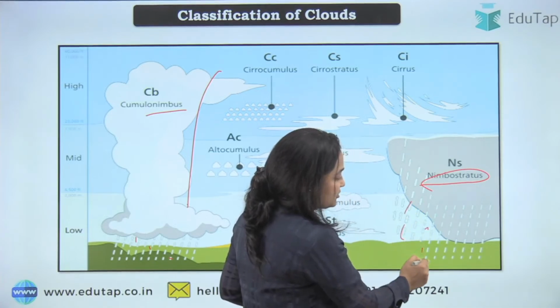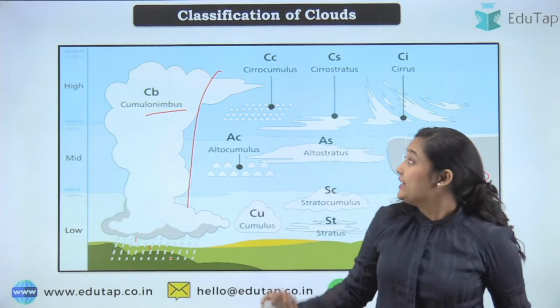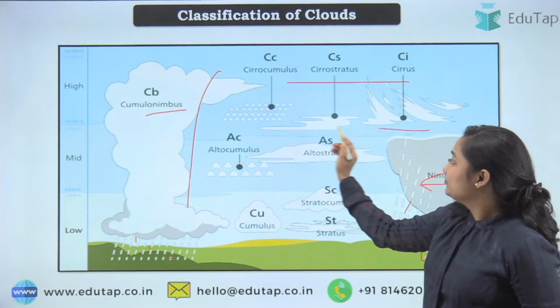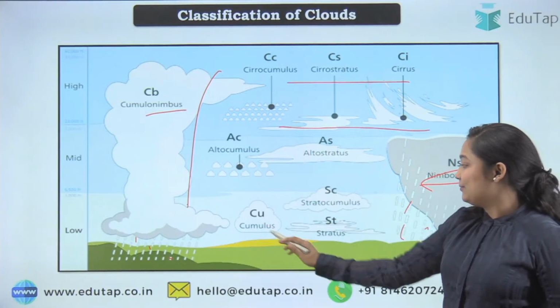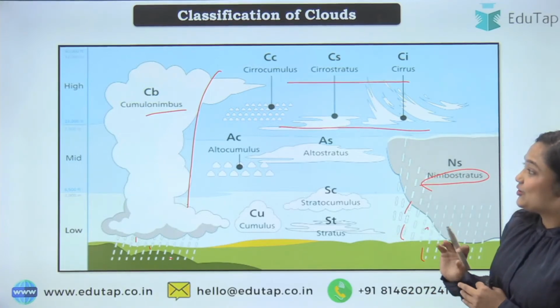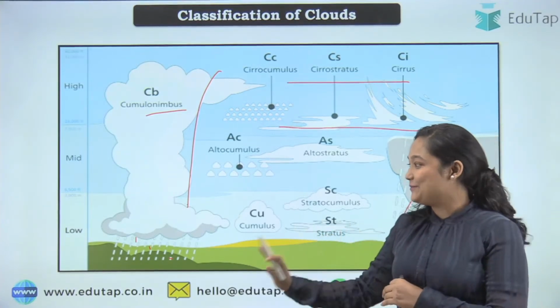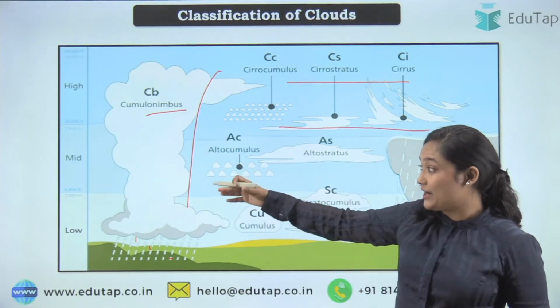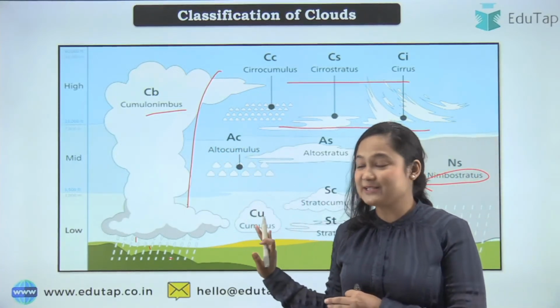As you can see, they are also bringing rain. Then we have our top family, family A, family B, family C. You can see, quite easy. So if you are not able to get the picture or you can't understand the picture, you can ask me, I'll further explain it.